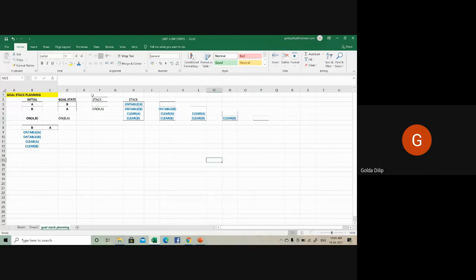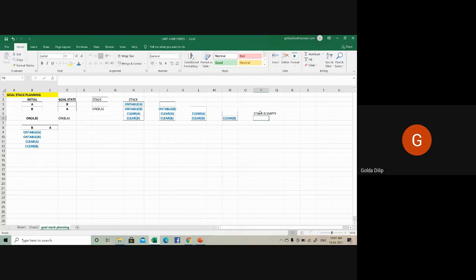So what is basically being done is the goal has to be replaced. The goal on(B, A) has to be replaced by a set of predicates, that is, the preconditions that must exist in order to achieve the goal. If you can replace in such a manner, then you can easily pop them out and finally the end goal will be achieved. Once the end goal is achieved, that also can be popped out. Once that is done, your stack becomes empty, and once the stack is empty, your algorithm ends.